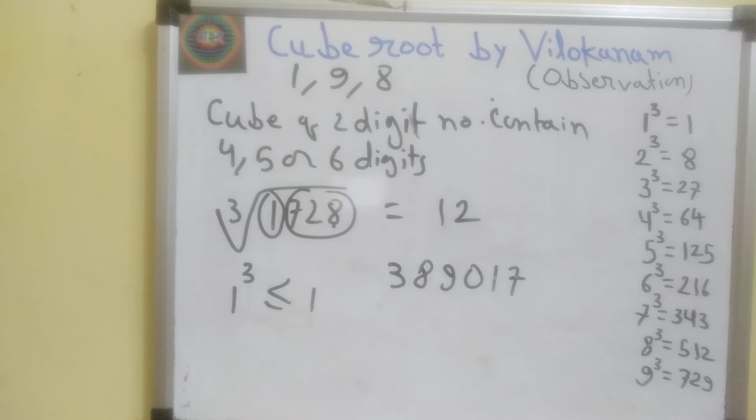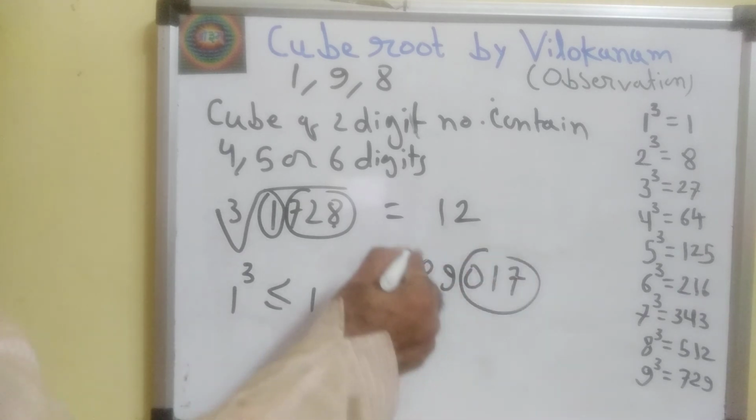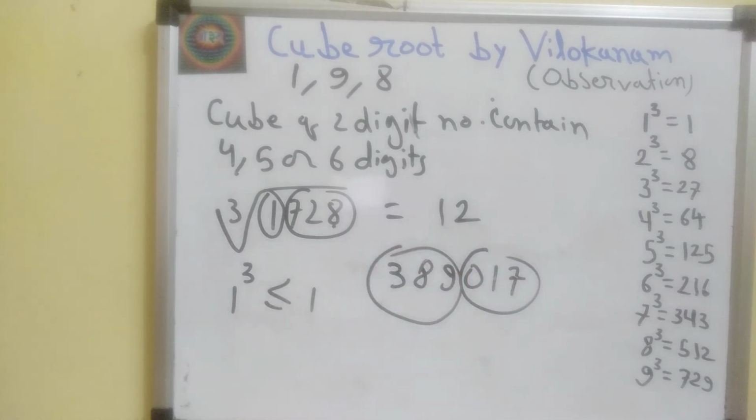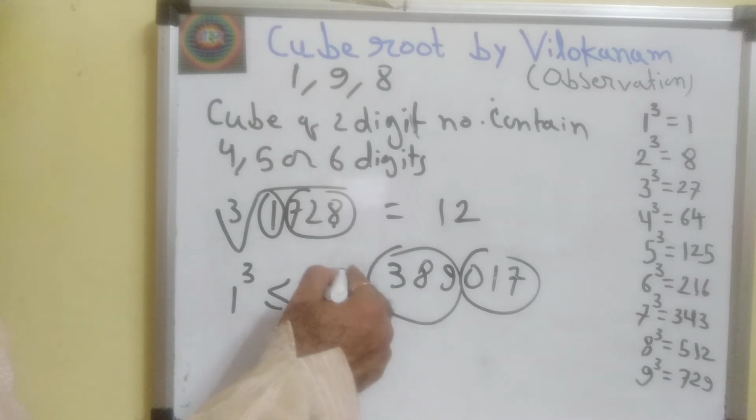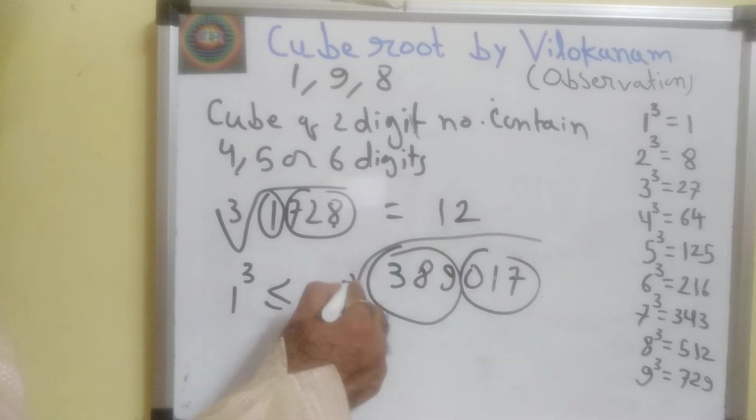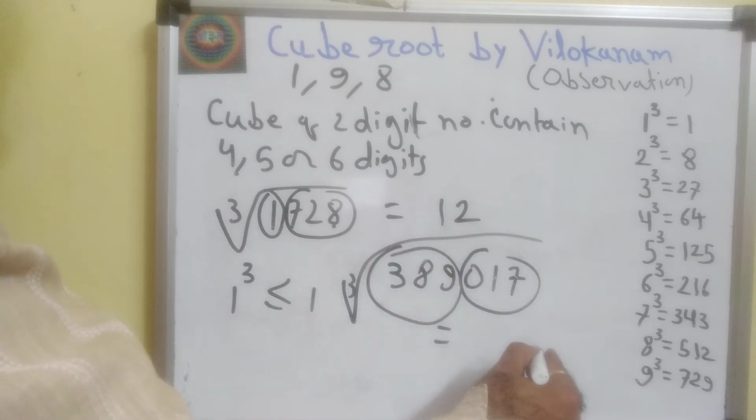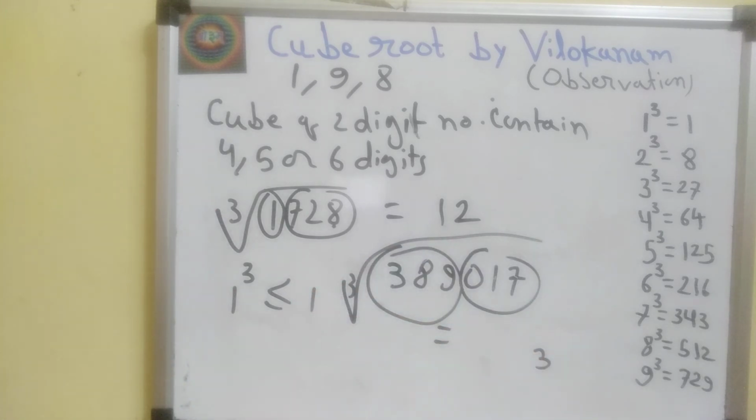So it will be a perfect cube. And to find cube root, we form two groups. Rightmost group having last digit 7. So answer of cube root will have last digit 10 minus 7, 3, or complement of 7.